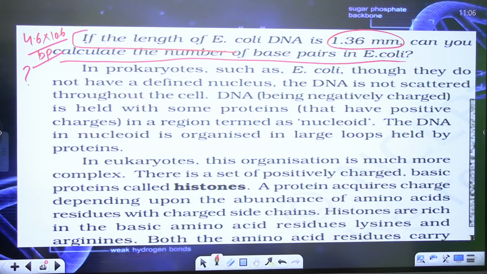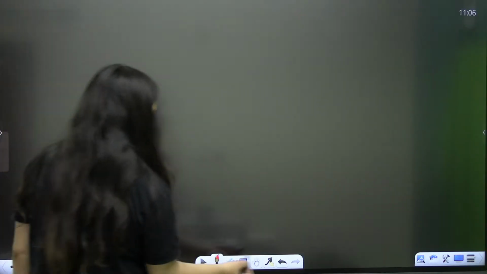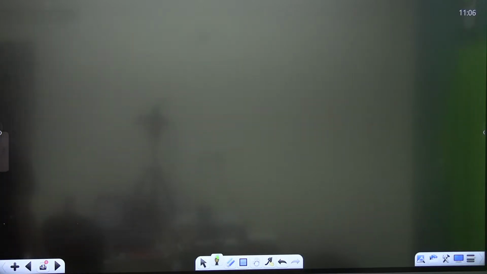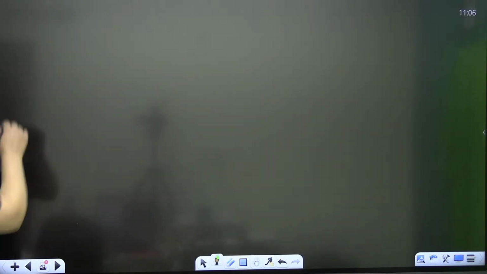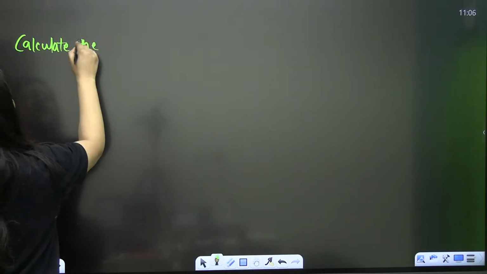Before going forward, I will ask you one question. You have to calculate the number of nucleotides in a very small fragment of DNA. This DNA has 80 thymine and 80 guanine bases.